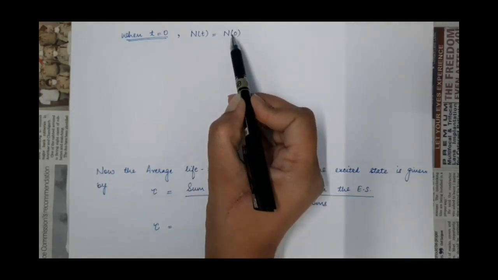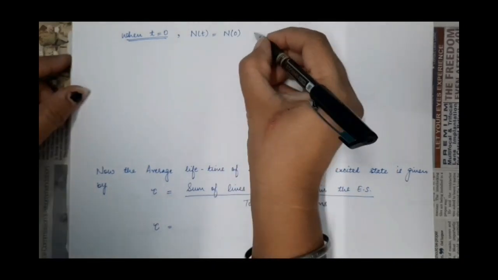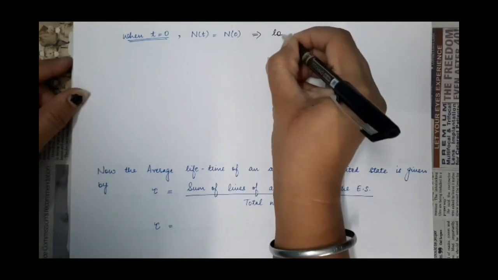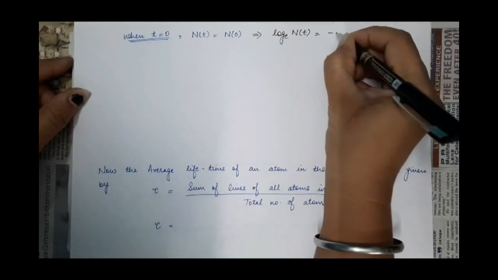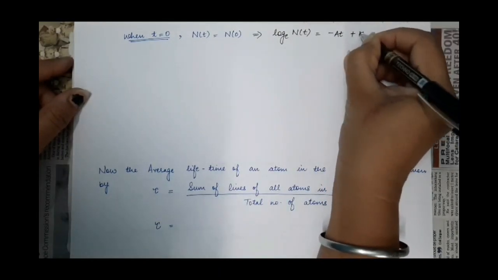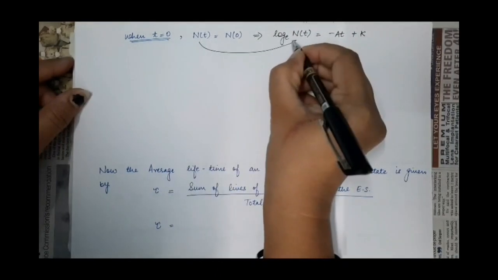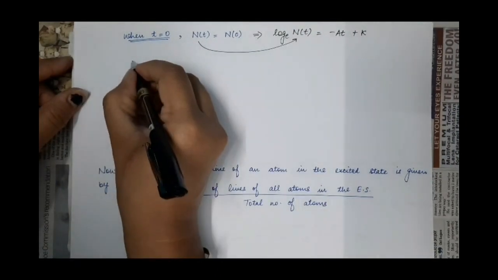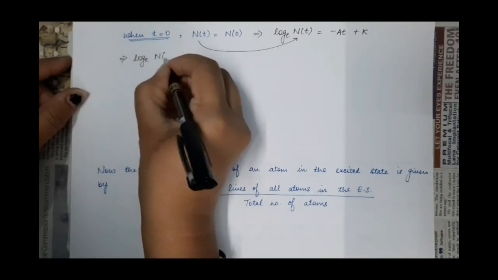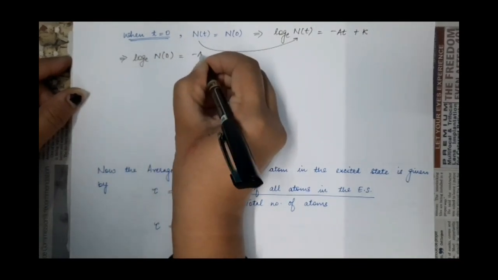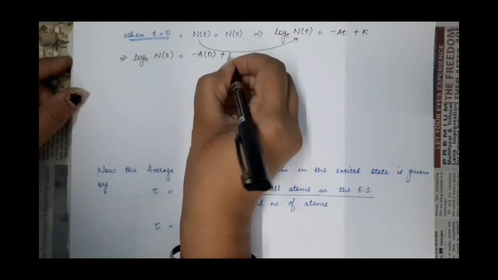Now put this value in the previous equation, which was log to the base e of N(t) equal to minus A t plus k. Put this condition in this equation. So here we will have log to the base e of N0 equal to minus A times 0 plus k.